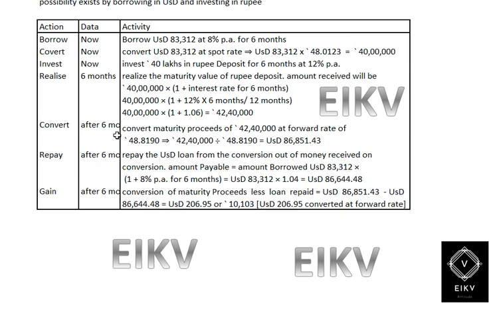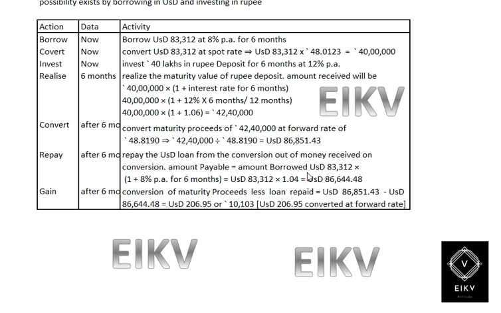After 6 months, we need to convert it back to USD at the forward price, which is 48.819. Therefore 42 lakh 40,000 divided by 48.819 gives you $86,831.43. After that, we need to repay the loan taken in USD.